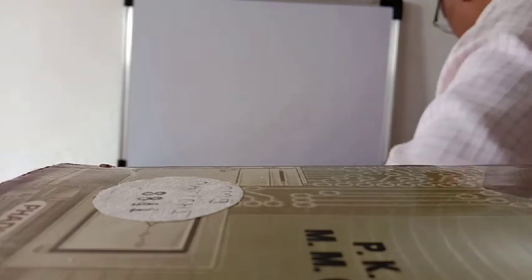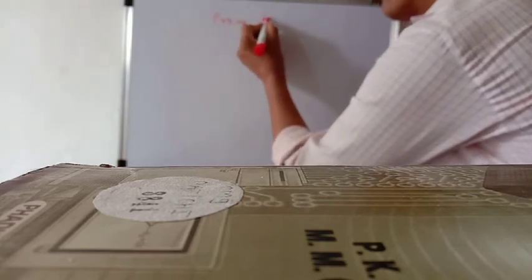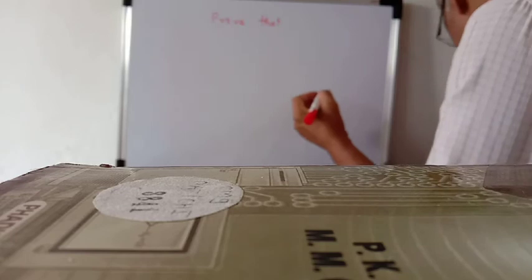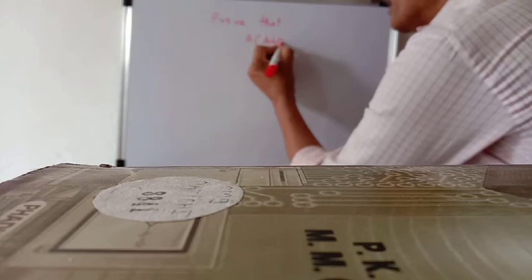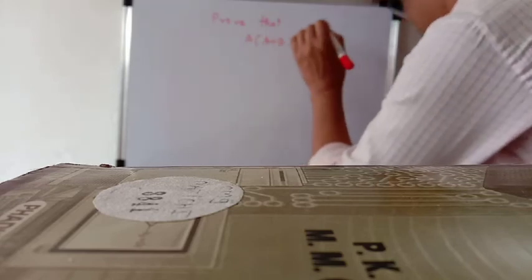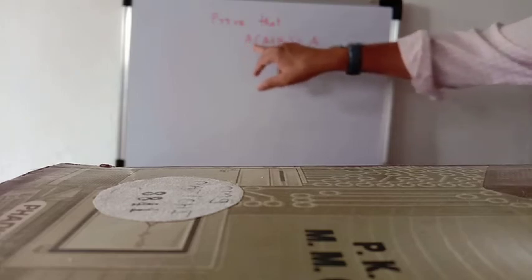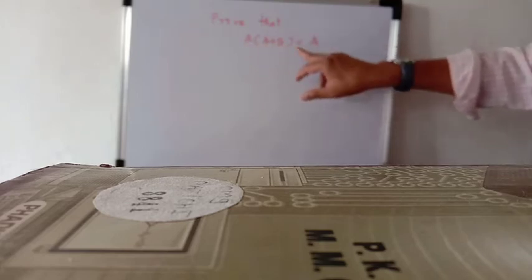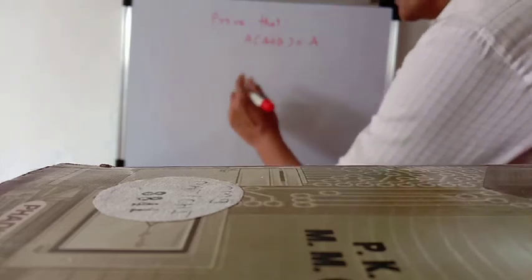See example. Prove that A in bracket A plus B is equal to A. So we have to show here LHS is equal to RHS. LHS is A in bracket A plus B, and RHS is A. So solve this equation.